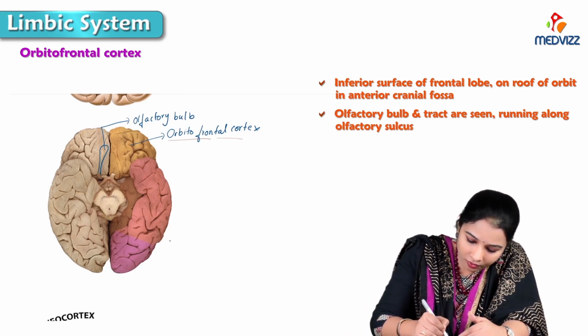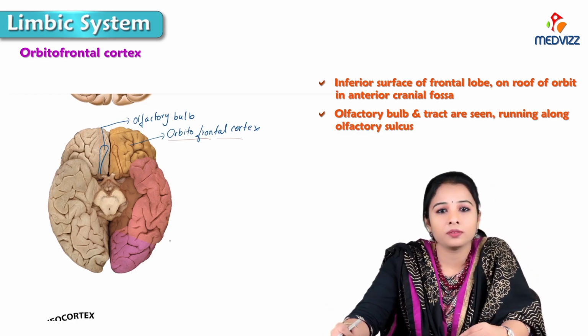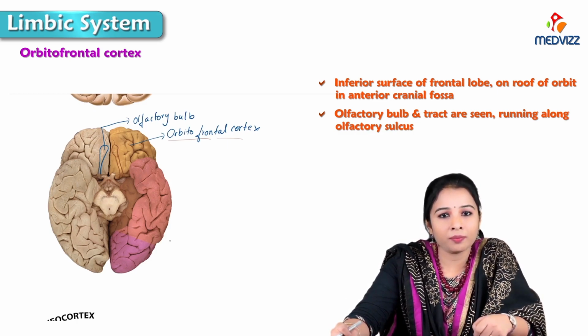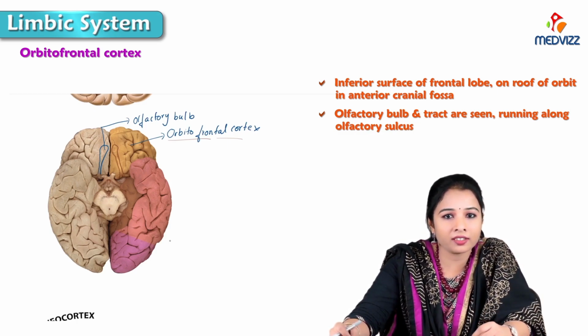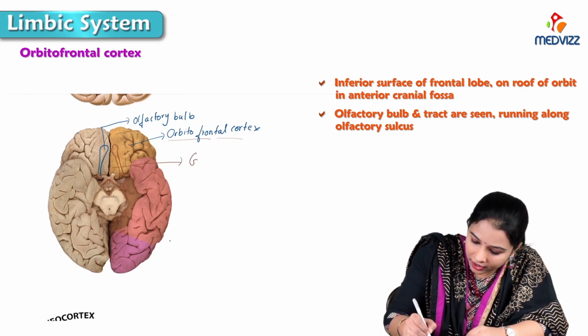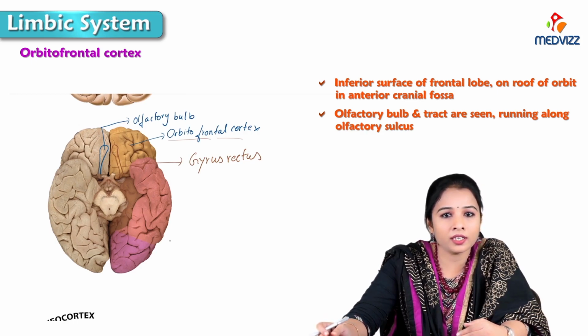You can see the olfactory tract and olfactory bulb on each side, present on the inferior surface of the orbitofrontal gyrus. This olfactory tract and bulb are related to the straight gyrus. Medial to it is the gyrus rectus or straight gyrus, which forms a medial orbital gyrus.